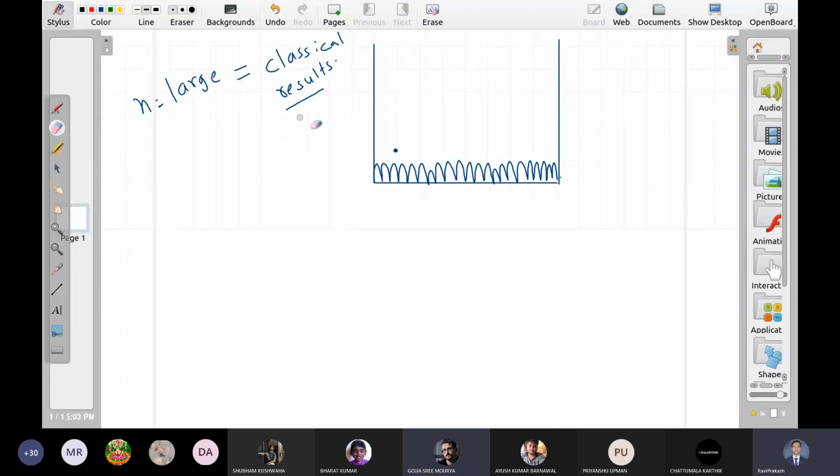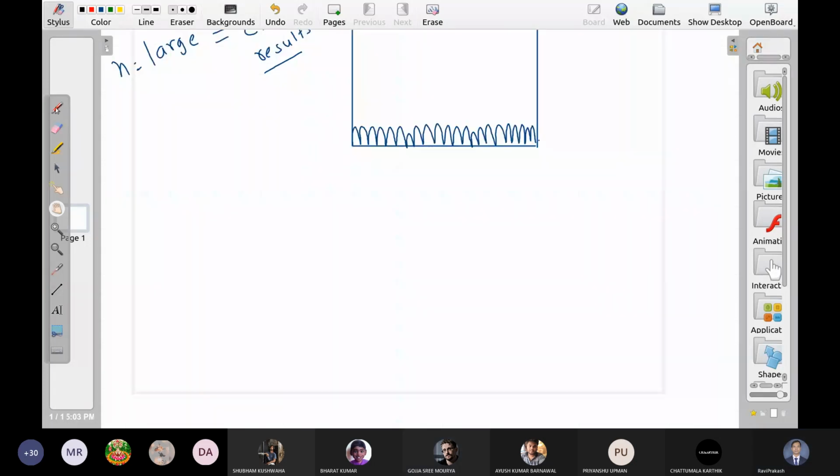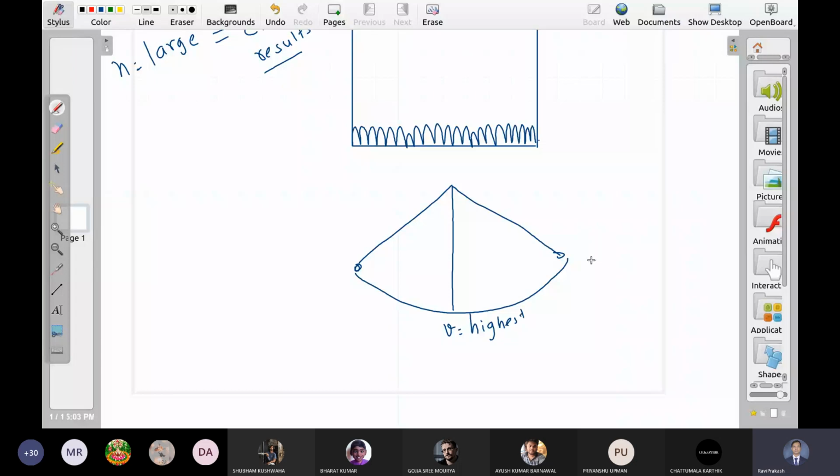Sir, instead of a small particle, take an example like a car. Okay, so let me use a pendulum case. This pendulum is moving from this end to this end. Obviously, it has the highest speed here and it has zero speed here. Roughly in this region, it has the lowest speed. I mean, it is increasing as you go from the extreme point to the middle point.